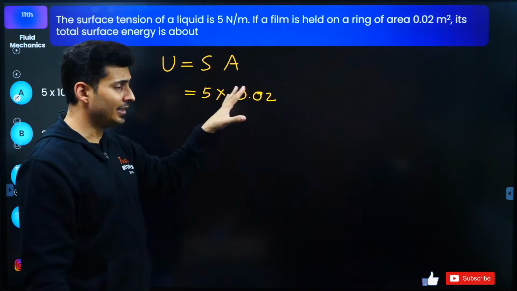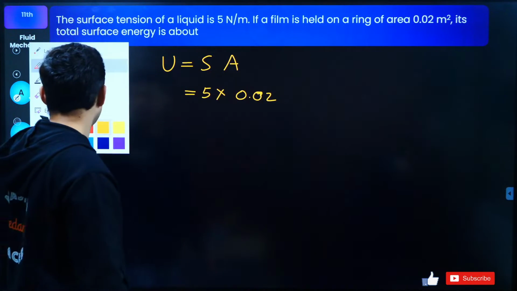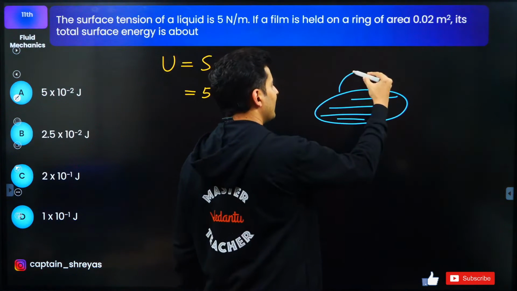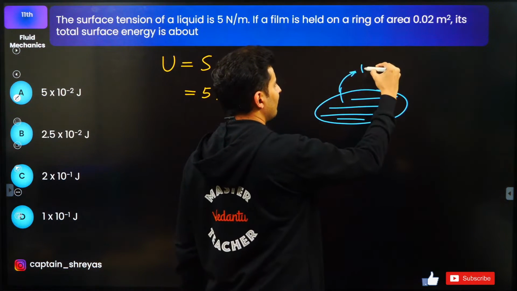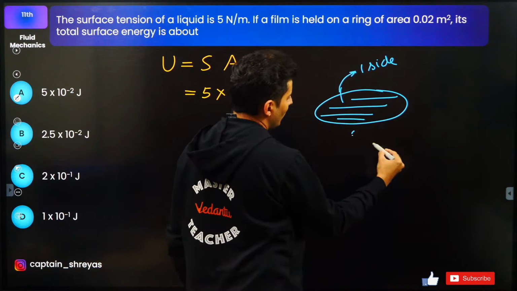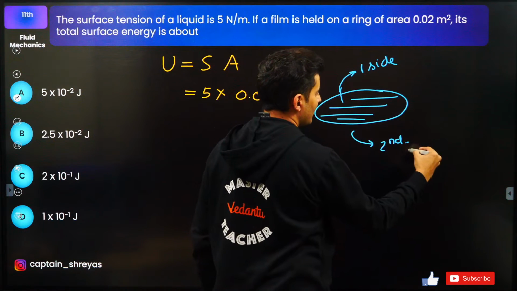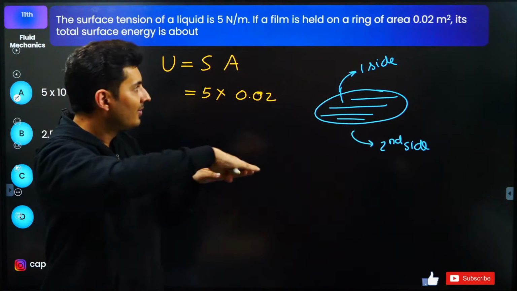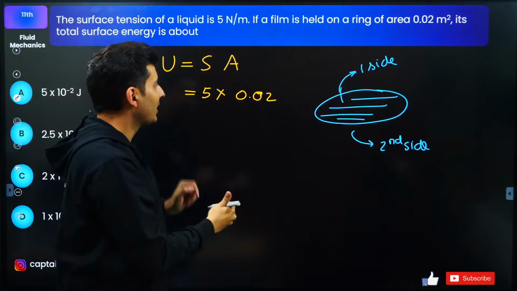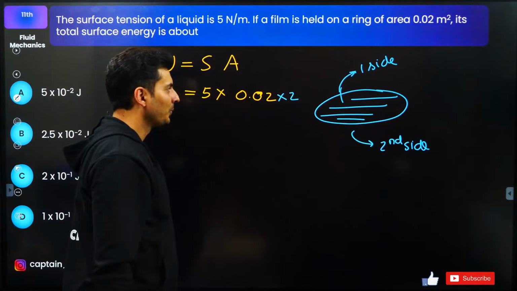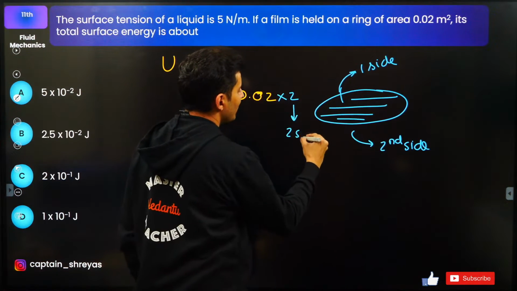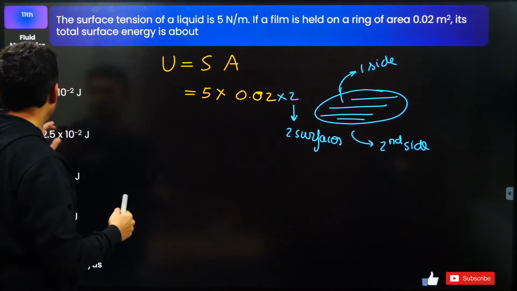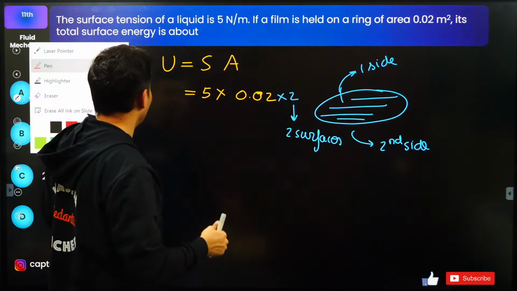Now the catch is that this is not the area. You need to be a little bit careful, because if this is your film, there is one area on this side. This is one side. And there is also another side. Second side. So there is a film, but it has 2 surfaces. First surface, second surface. So actually, I have to multiply this with 2, because there are 2 surfaces or 2 sides of the same film. If you don't multiply by 2, you will definitely get a wrong answer.